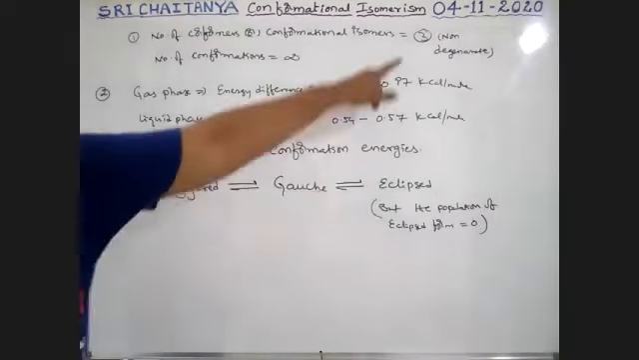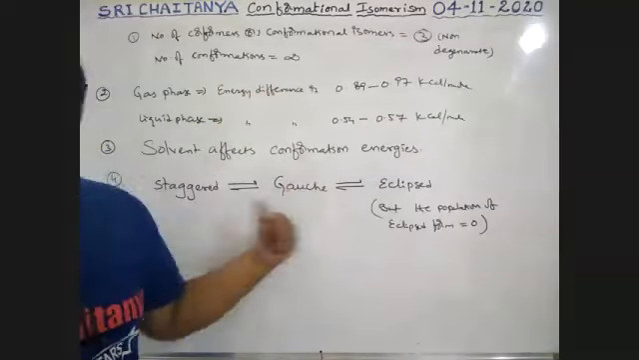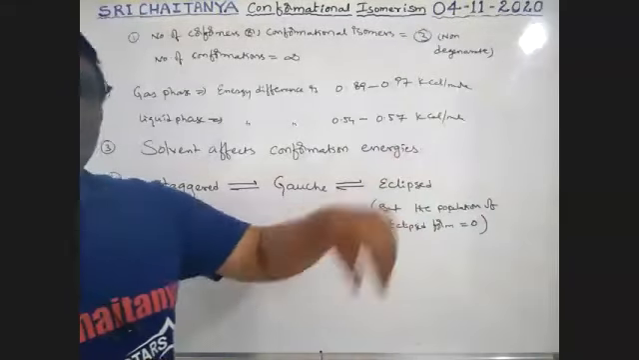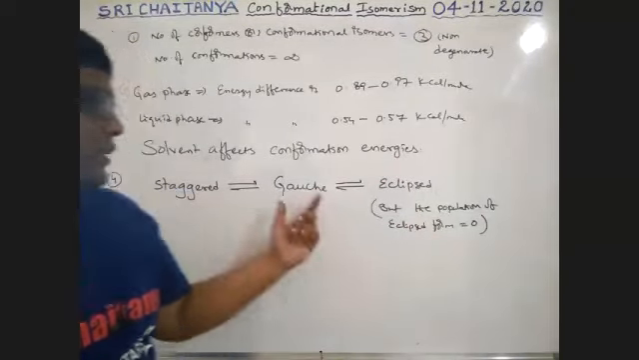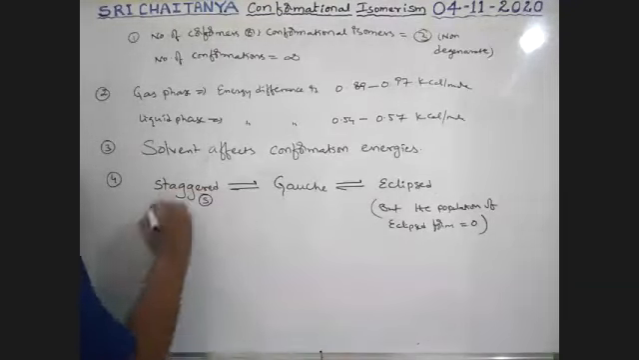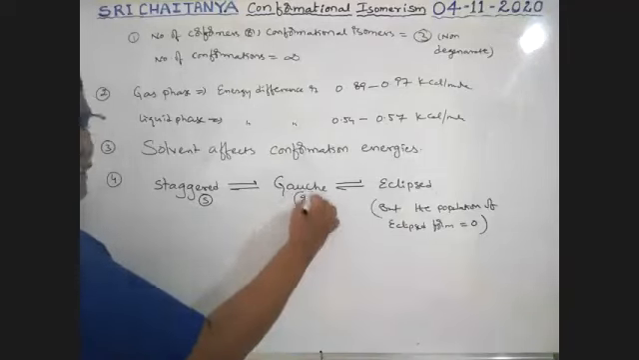These are the three forms, boys. These three forms have different energies. But the almost eclipse form has zero population. That means maximum gauche and staggered forms exist. Staggered is indicated with S, gauche with G, and eclipse with E.